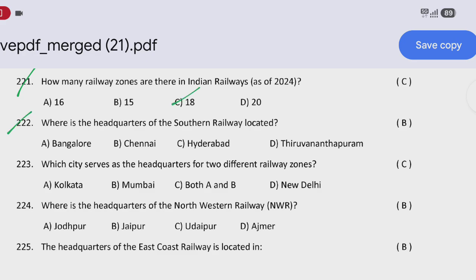Where is the headquarters of Southern Railway located? That is option B, Chennai. Next question: which city serves as the headquarters for two different railway zones? That is option C, both Kolkata and Mumbai. Next question: where is the headquarters of the Northwestern Railway? That is option B, Jaipur.